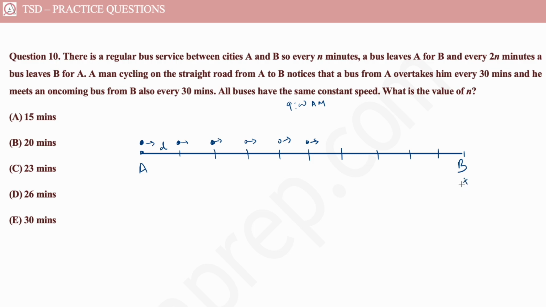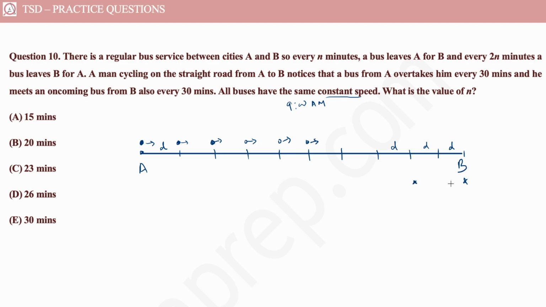Over here, after 2n minutes, another bus starts, which means that in 2n minutes, this bus would have reached over here. Why? Because we have been given that all buses have the same constant speed. So if this bus covered d distance in n minutes, then here the buses have covered 2d distance, because a new bus is starting after every 2n minutes.